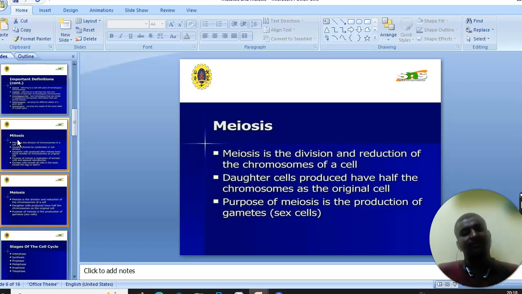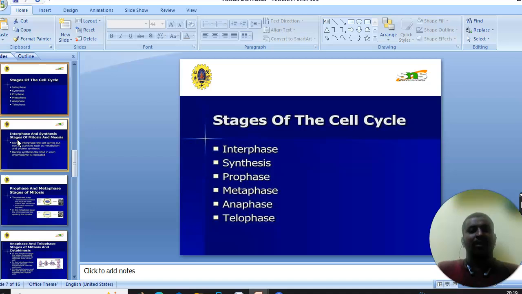Next, meiosis. Meiosis is a division and reduction of the chromosomes of the cell. Daughter cells produced have half the chromosomes of the original cell. The purpose of meiosis is the production of gametes, sex cells. Next, stages of the cell cycle. The stages of the cell cycle include interphase, synthesis, prophase, metaphase, anaphase, and telophase.